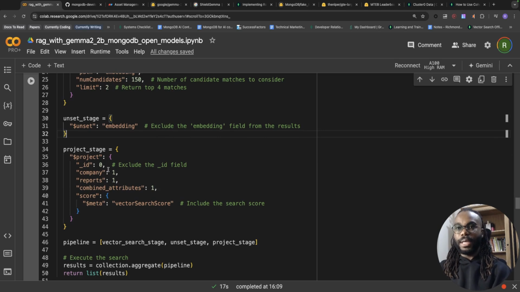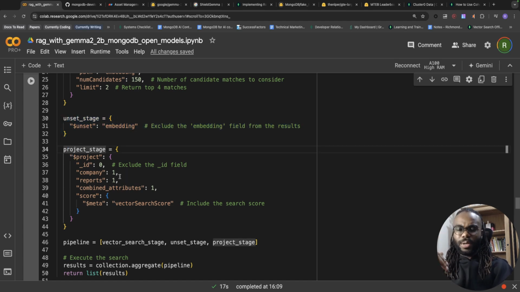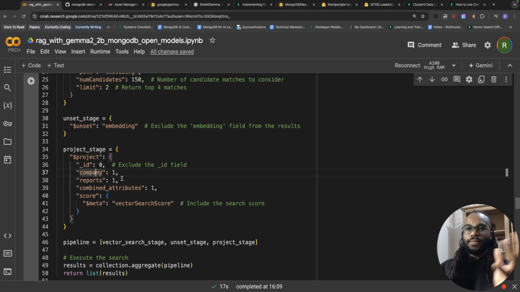Here, I'm showing you how we can include certain fields. So the unset stage we can exclude, but with the project stage we can also include and exclude. But the only attribute you can exclude while you include is the ID. So we're going to include the company reports and combined attributes. Really, if I have the combined attributes, I don't need the reports because the combined attributes contains the reports and the company, wherever, data overload.